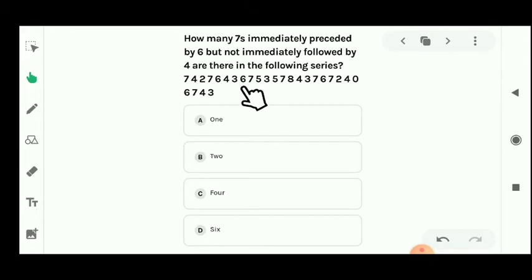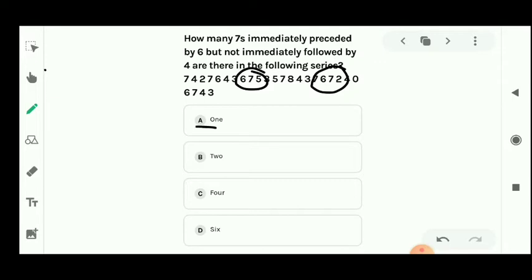नाउ पिक दिस वन. जस्ट पहले देखिए 6 है और जस्ट बाद में क्या है 5, और क्या नहीं होना चाहिए 4 नहीं होना चाहिए, सो वी कैन टेक दिस वन. Let's see the next 7. Before the 7 you can see 5 is here, so we can't take this one. Before the 7 you can see 3 is here, so we can't take this 7. And before the 7 you can see 6 is here, so we can take this 7 also. And after the 7 you can see 2 is here, so we can take this 7.